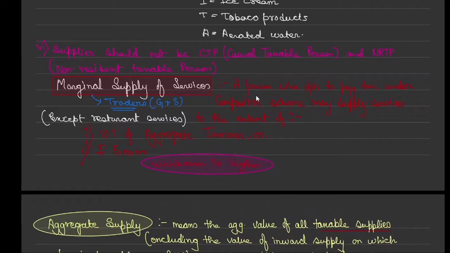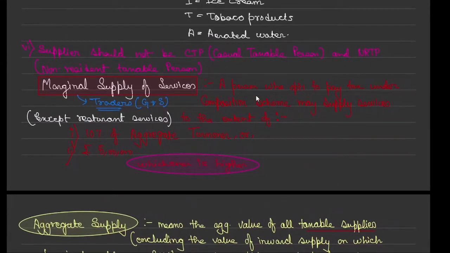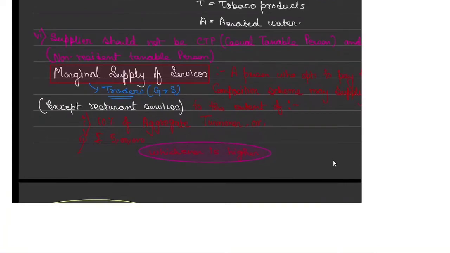But soon we'll see a section which specifically talks about services, so only service providers prefer that. So these are for the traders who are supplying goods as well as services. For goods they have the limit of 1.5 crore, and 75 lakh where services are included, and among that, services should be 10% of aggregate turnover or rupees 5 lakh, whichever is higher. If you are fulfilling this services condition, then yes, you are eligible to get registered. Am I clear till this point?